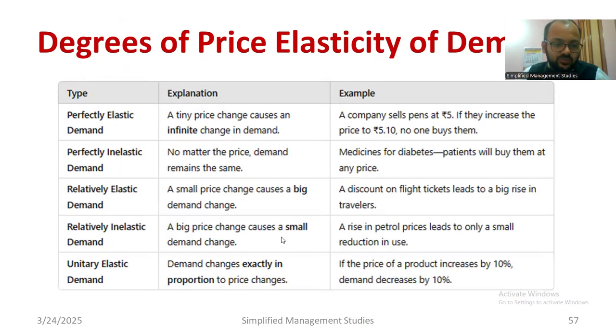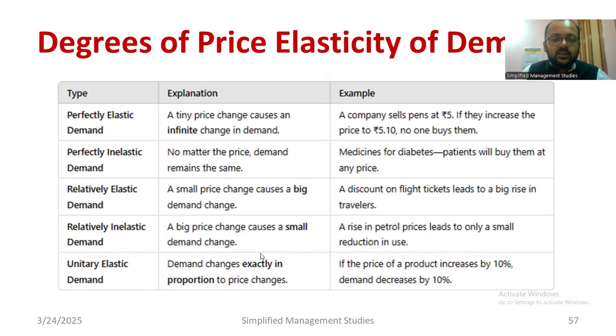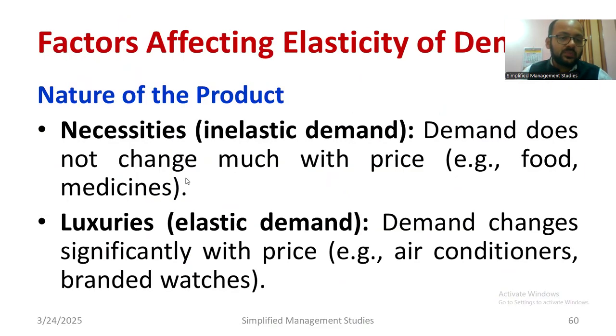That means 1. Unitary elastic demand says that demand changes exactly in proportion to price changes. If the price of a product increases by 10%, demand decreases by 10%. That is generally called unitary elastic demand.